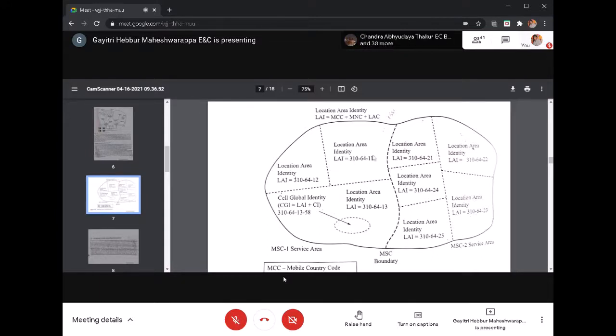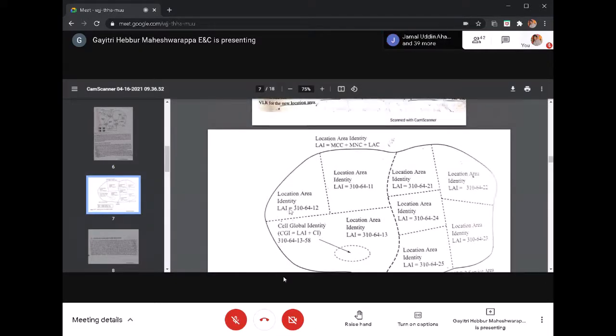In this base station controller, we need to identify a single radio base station, which means we need to add a 16-bit number assigned by the service provider to each radio base station. Around 2 to the power of 16, that is 65,536 radio base stations, can be identified. So it is a 16-bit number added along with the location area identity to identify each radio base station globally. We call it the cell global identity. So this is called the software view of the cellular network.